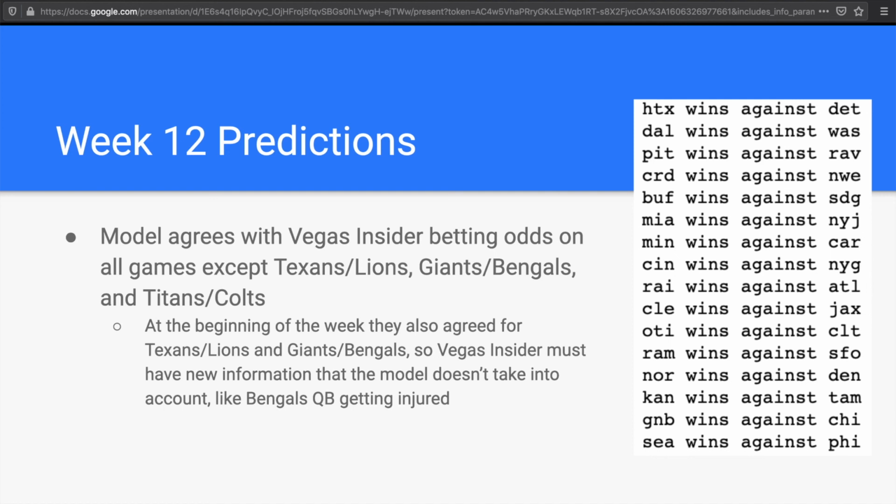And finally, for fun, I use the neural network model to predict the games for this coming week. By the time you're watching this video, these will have already happened, so I guess we'll see which ones the model gets right. Interestingly, the model agrees with the Vegas Insider betting odds on all the games except the Texans-Lions, Giants-Bengals, and Titans-Colts games. However, at the beginning of the week, the two did agree on the Texans-Lions and Giants-Bengals games, so Vegas Insider must have new information that the model doesn't take into account, like the Bengals quarterback getting injured. So yeah, that's pretty much it.